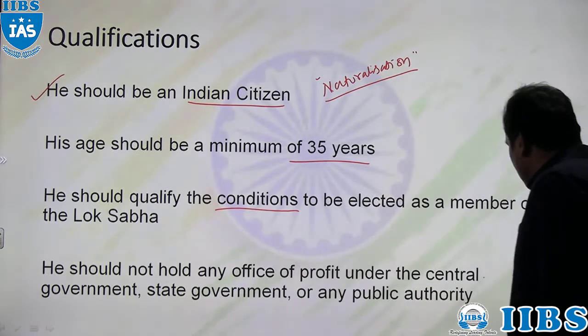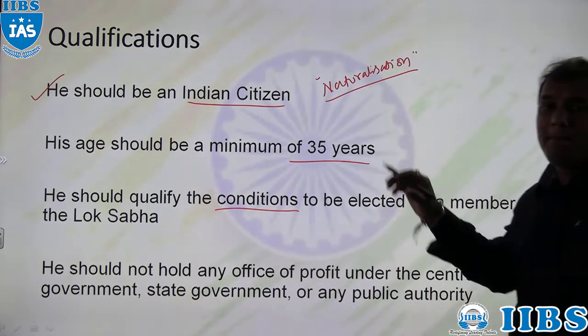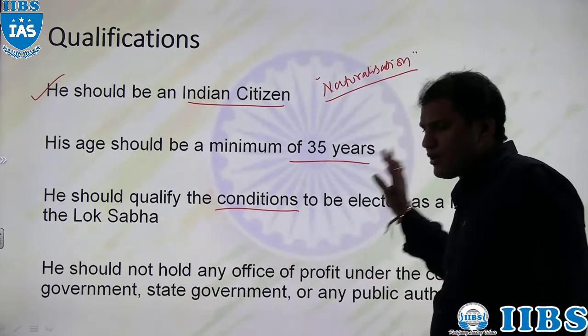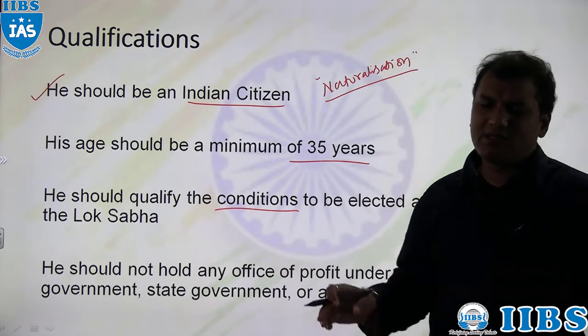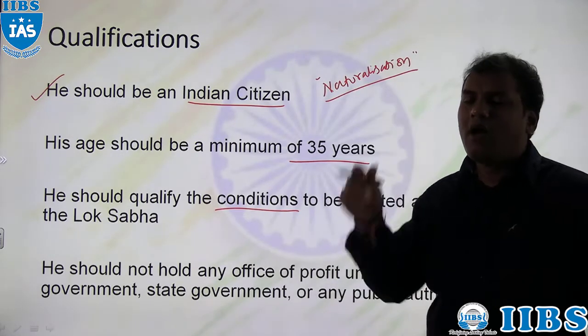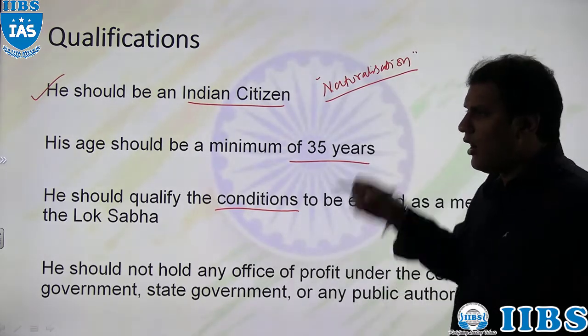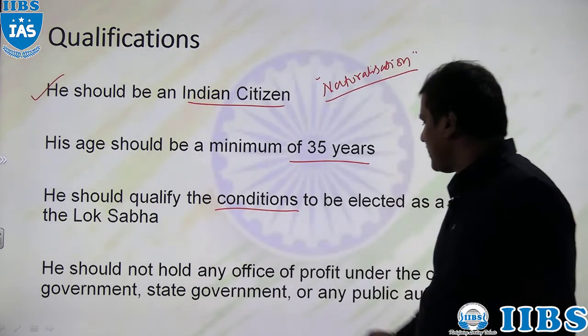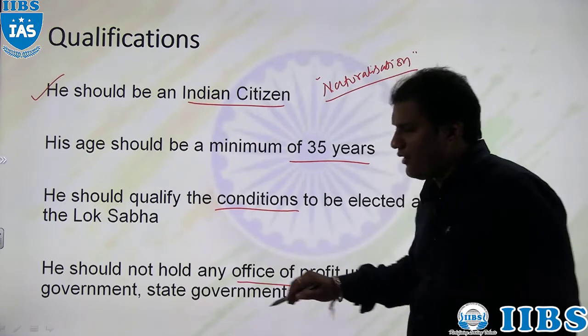Then the last qualification: a person should not hold any office of profit, either in the central government, the state government, local self-government, or a public authority. What is the meaning of office of profit?